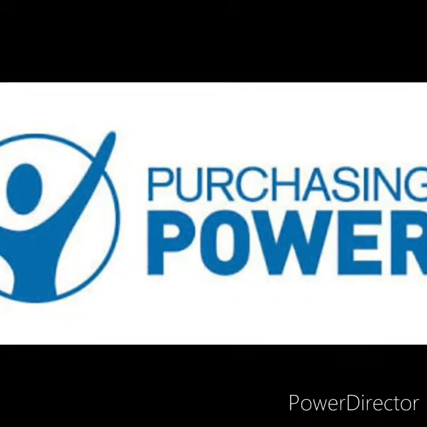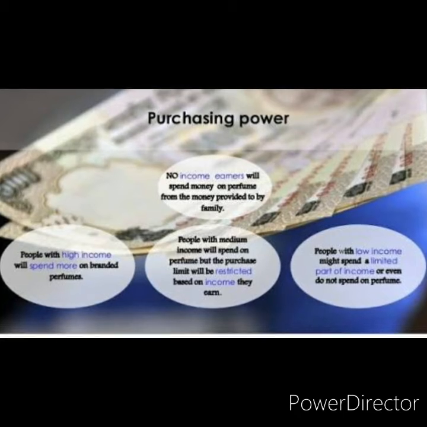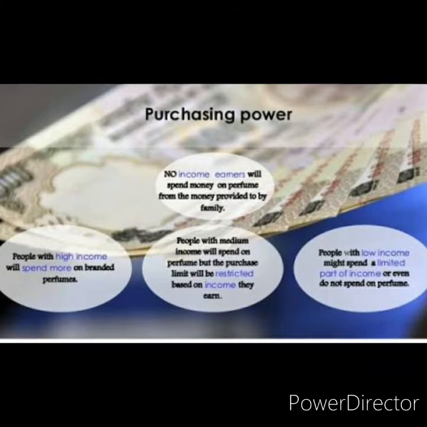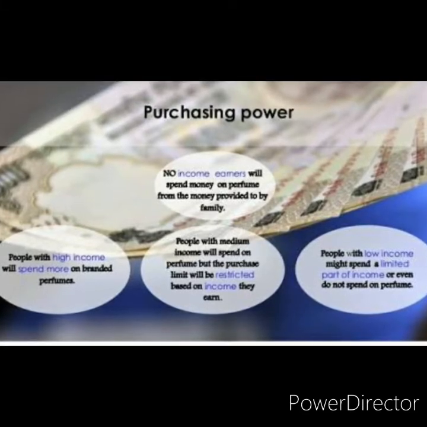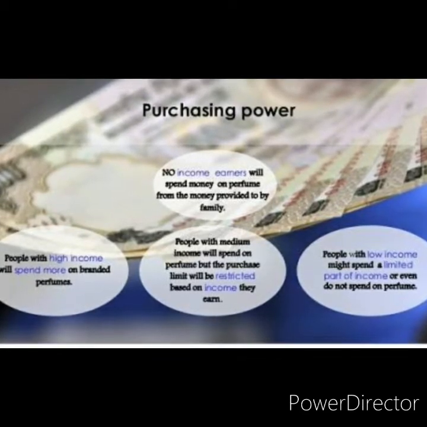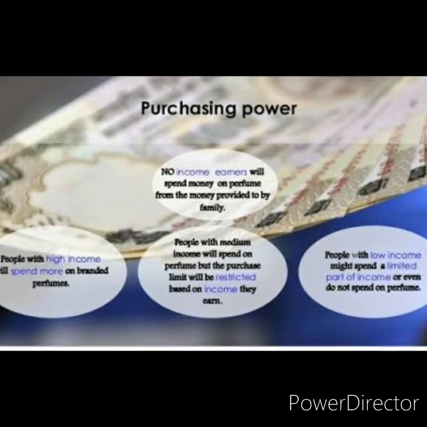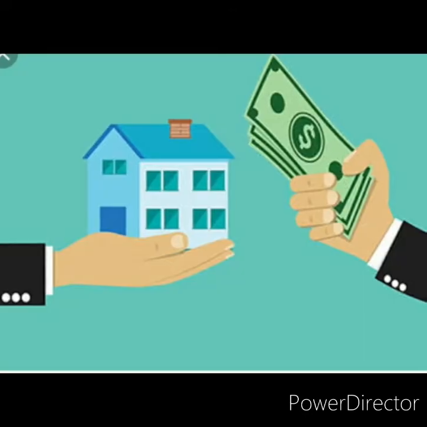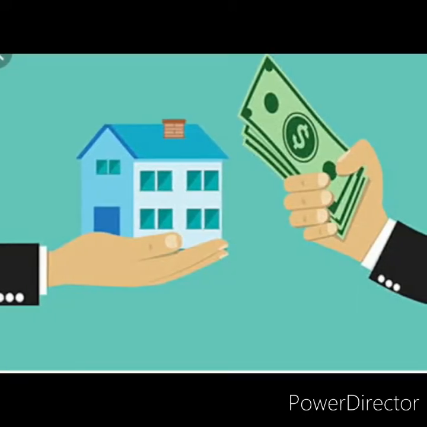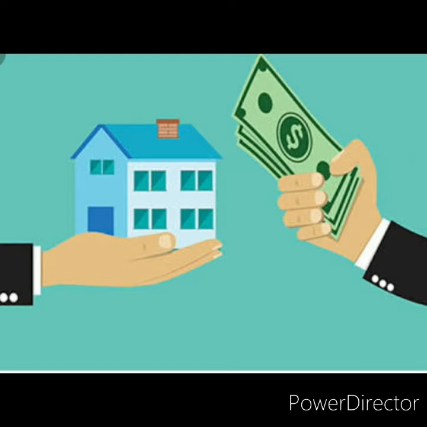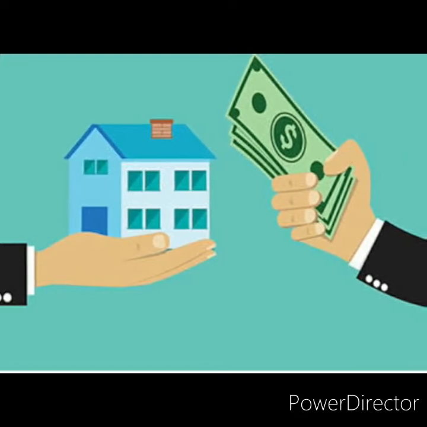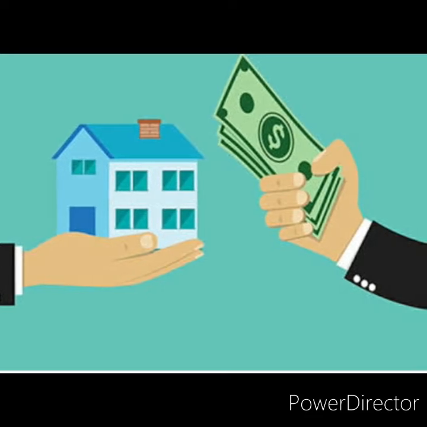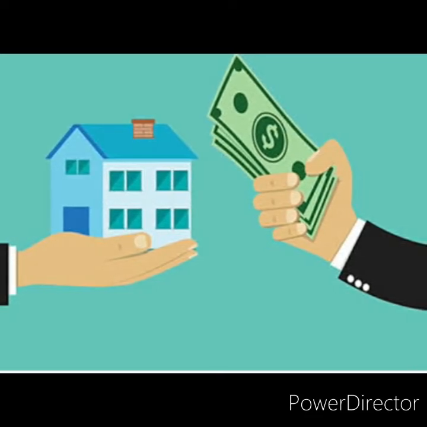What is the meaning of purchasing power? Purchasing power is the value of a currency expressed in terms of the amount of goods or services that one unit of money can buy. That means from one unit of money, how many goods and services you are able to purchase. That is called purchasing power. If the price increases, purchasing power will decline. If the price decreases, purchasing power will increase.